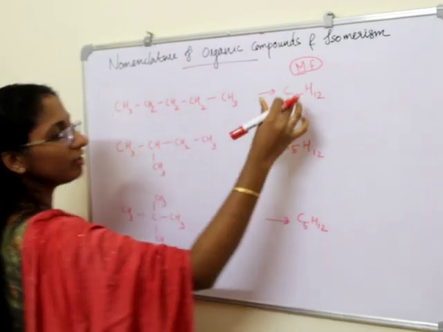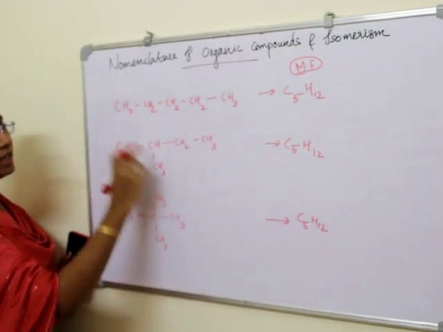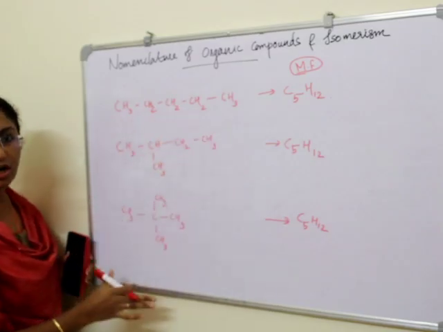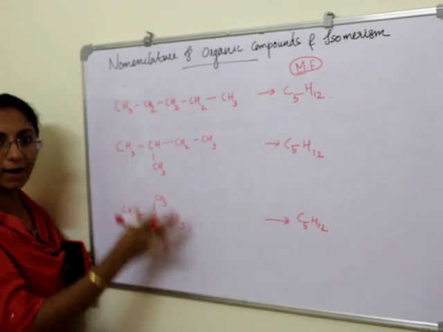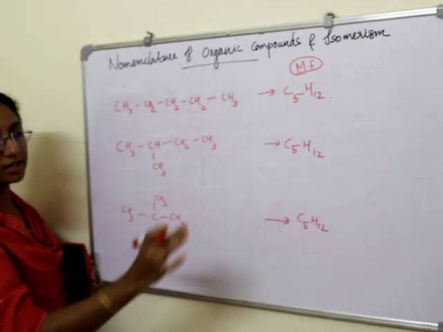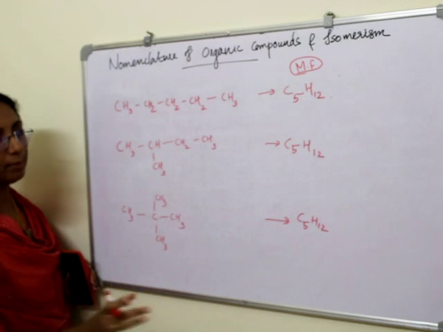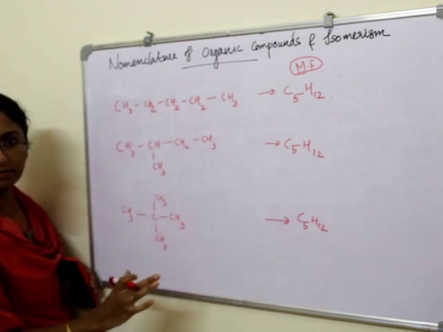The molecular formula of these organic compounds is the same, C5H12, but there is a difference in the structure of these hydrocarbons. The molecular formulas are the same, but there is only a difference in the structure.